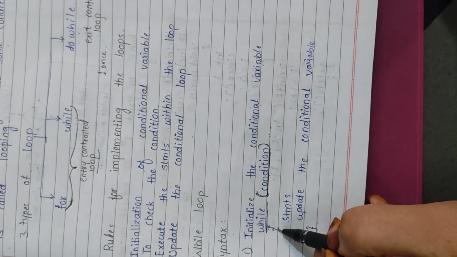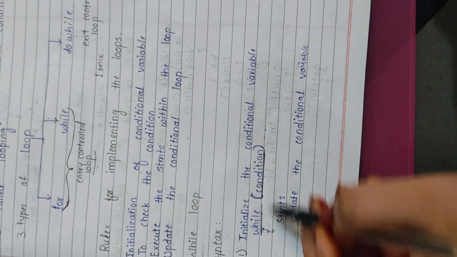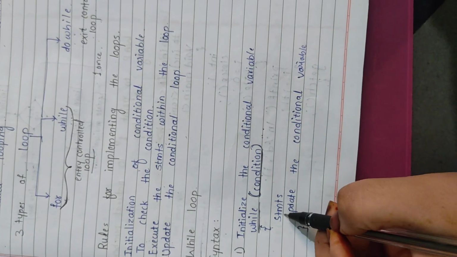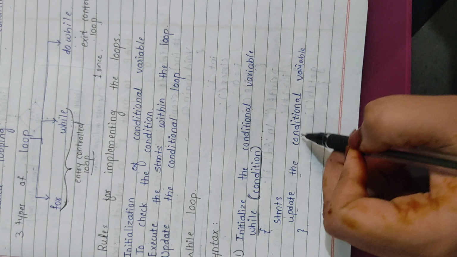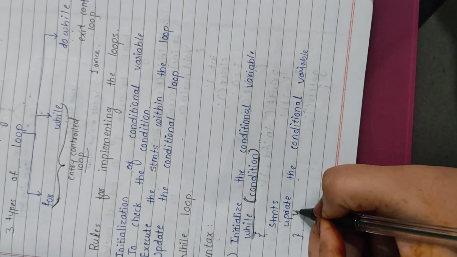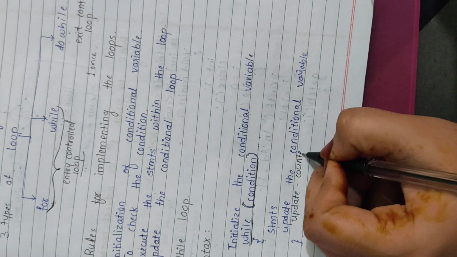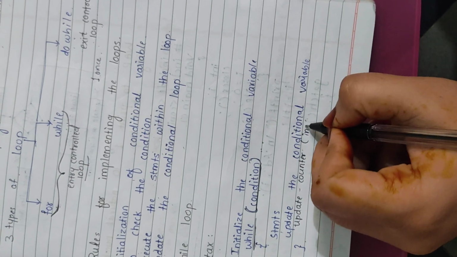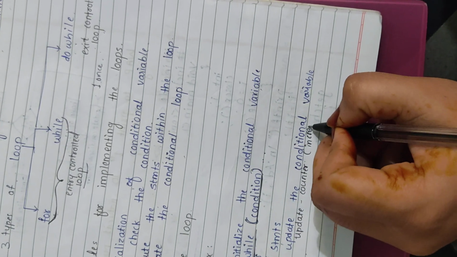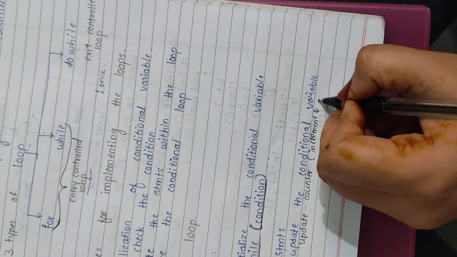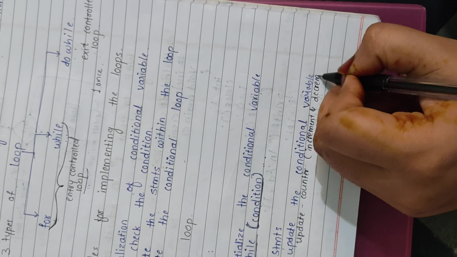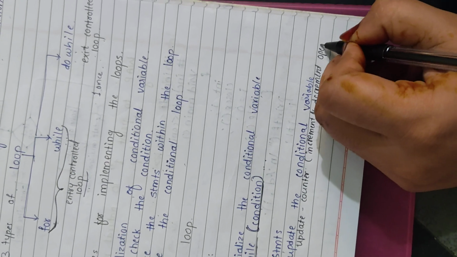Then curly braces. Within the curly braces we have to write the statement and update the conditional variable, which is also known as the update counter, in which increment and decrement operators are used.